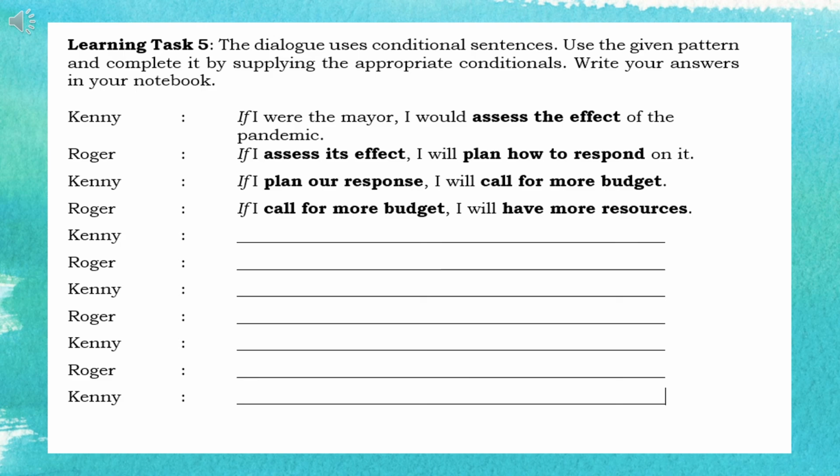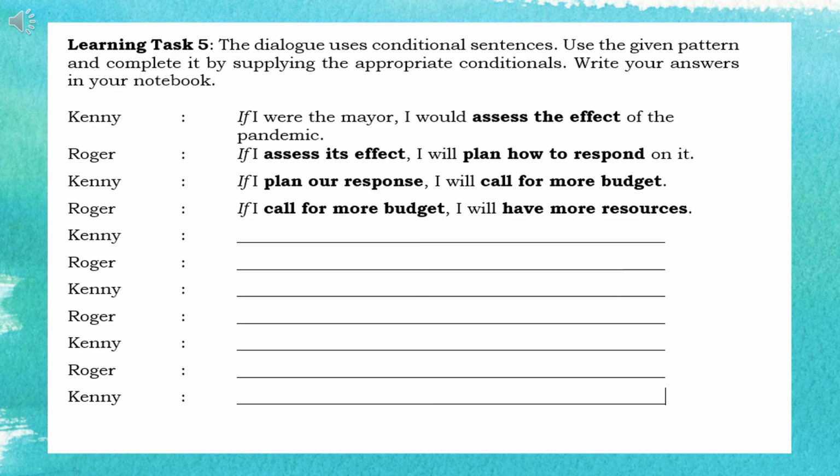Next, if I plan our response, I will call for more budget. Plan, simple present tense in the if clause or conditional clause. Then we'll call, simple future tense. Okay, but because there's possibility for it to happen. Okay, unlike the "if I were the mayor, I would assess." So there's no possibility for Kenny to do it because he's not the mayor.